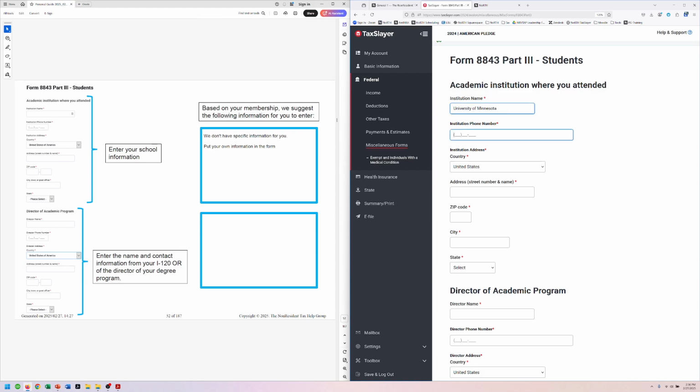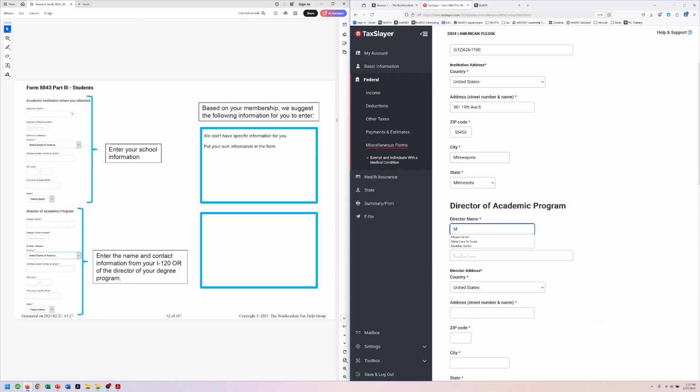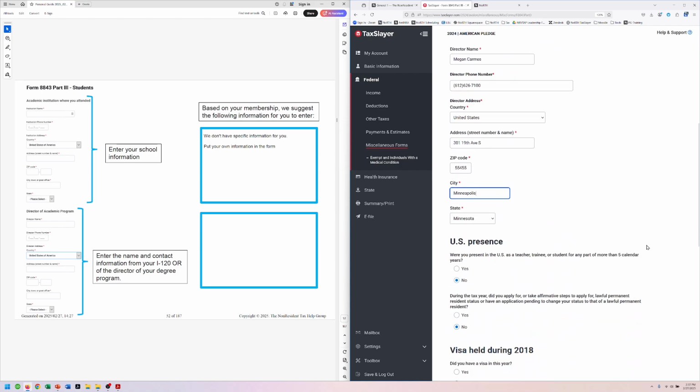University of Minnesota, 626-7100, 301 19th Avenue, 55455. That's their International Student Services group. Megan is our contact. Same address. All right, there we go.